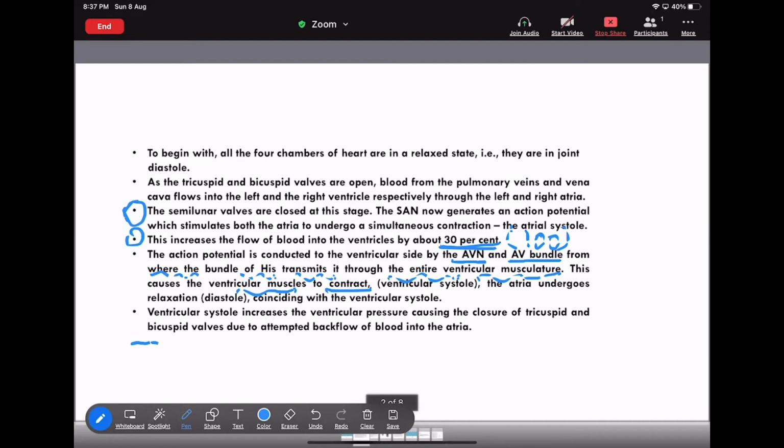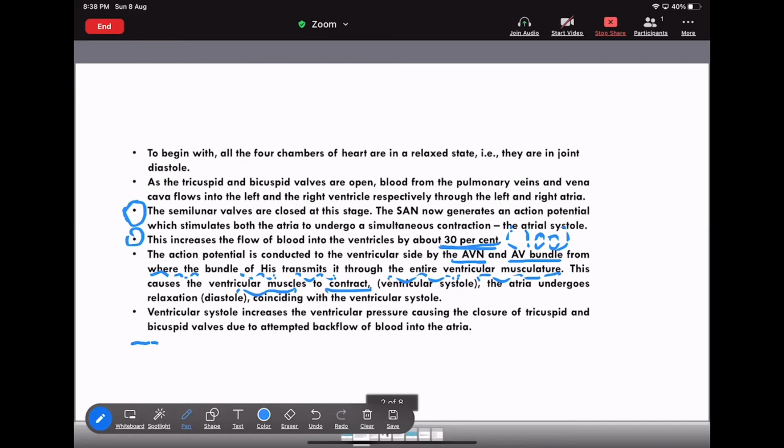The auricle action potential is done by the SAN, but the ventricle action potential is done by the AVN. Now, I already said that AVN is nothing but the pacesetter. That means the AVN will gain or bring the action potential from the SAN. Now it will transfer its action potential towards the bundle of His.